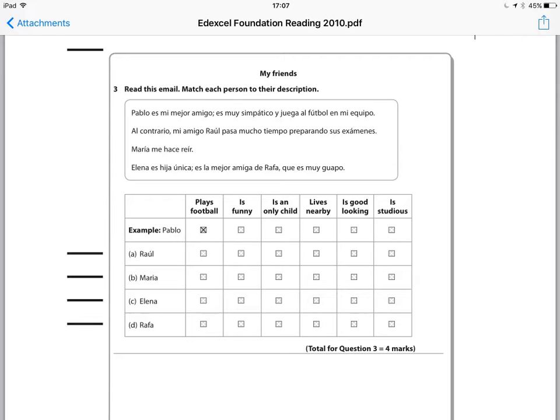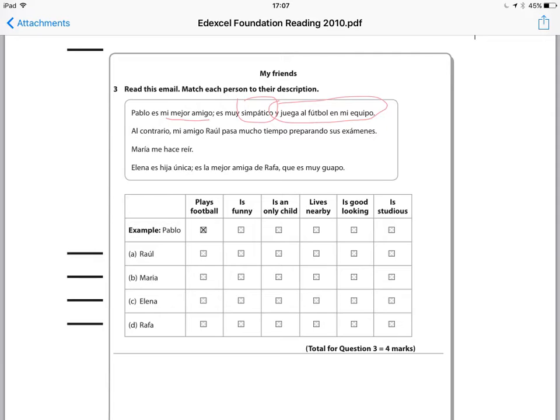Let's have a look now at the text. We know the sorts of vocabulary we're looking out for. So now let's look at the text and see what we can work out here. So first of all, it talks about Pablo, and we know that that's already been done. We know he plays football, and there's the bit that talks about juega al fútbol en mi equipo, in my team. He is my mejor amigo, my best friend. He is muy simpático. He's very nice.